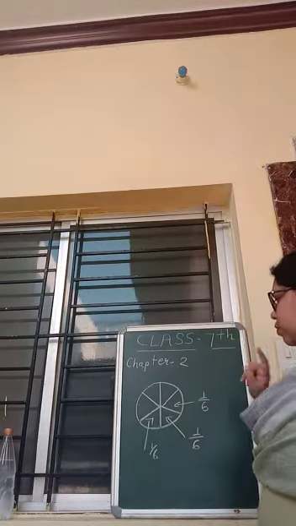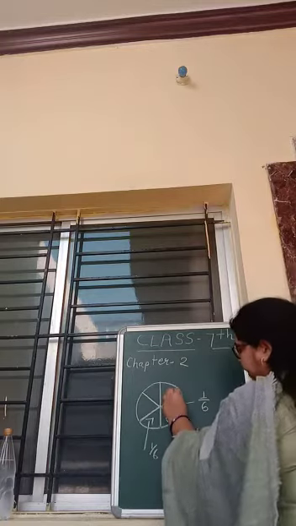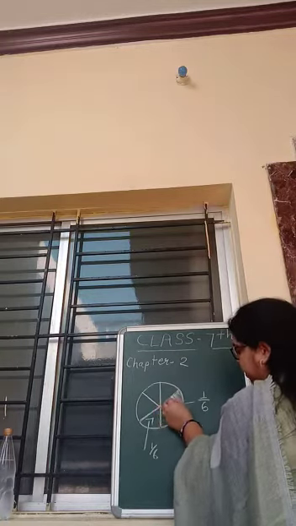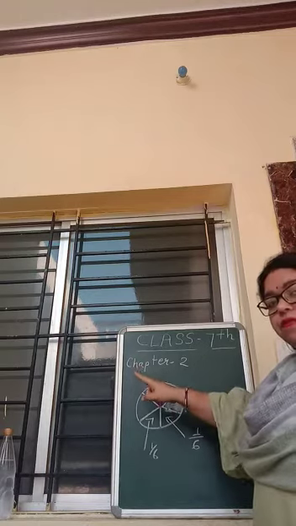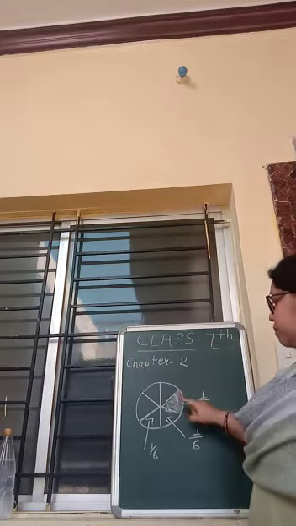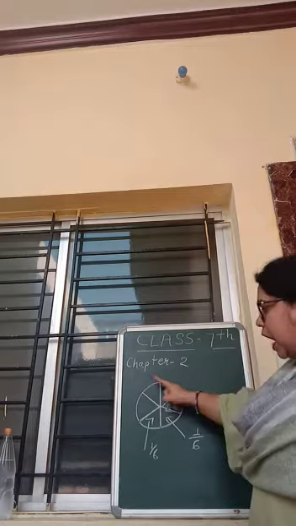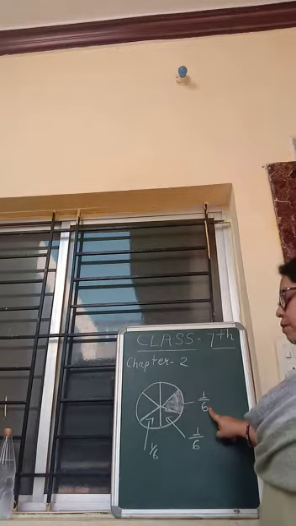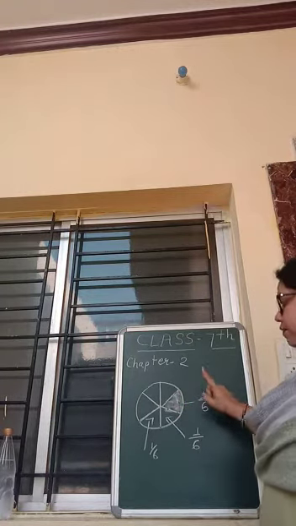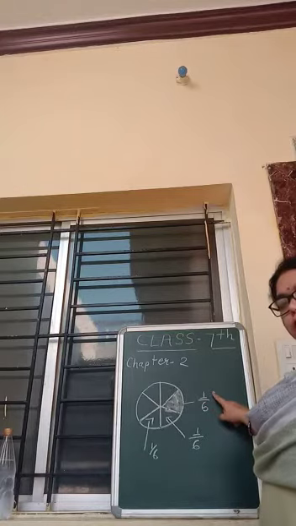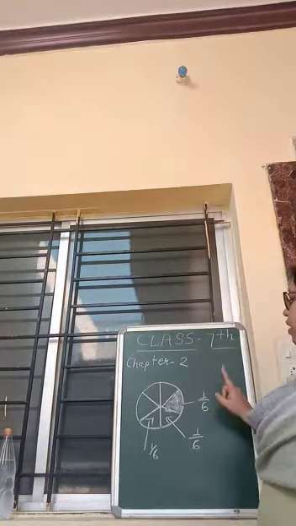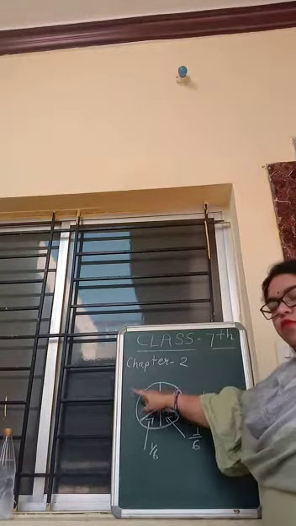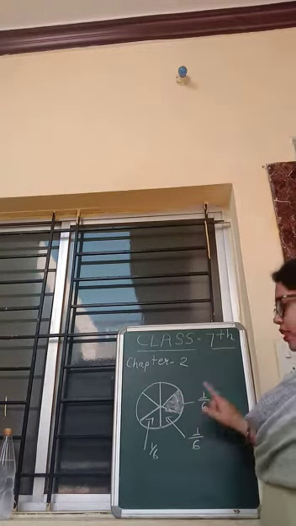This one is representing one part out of 6 total parts. So we will write 1 at the top and we will write 6 at the bottom. Understood? One part out of total 6 parts.